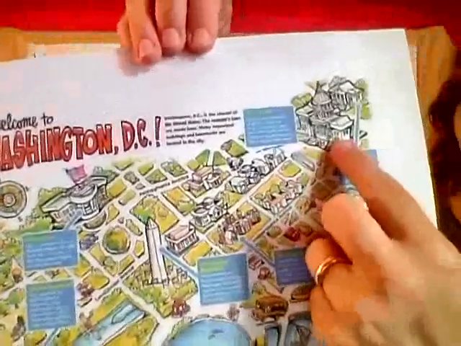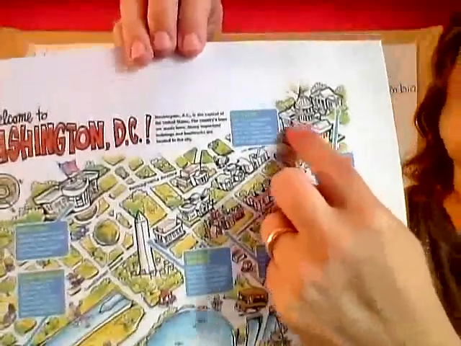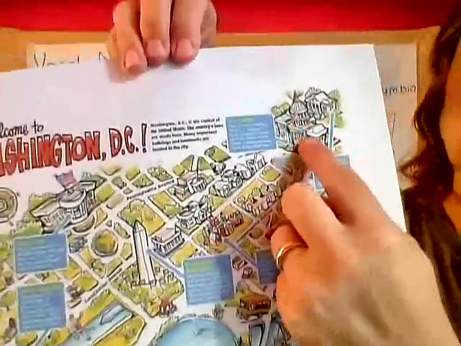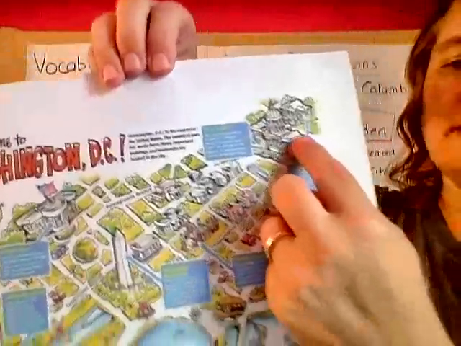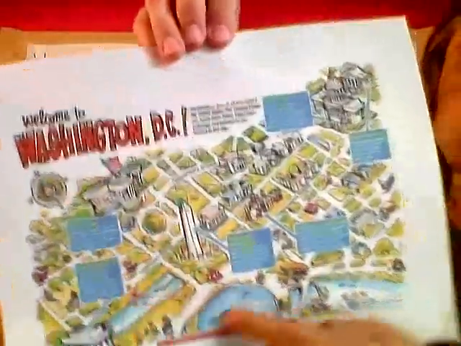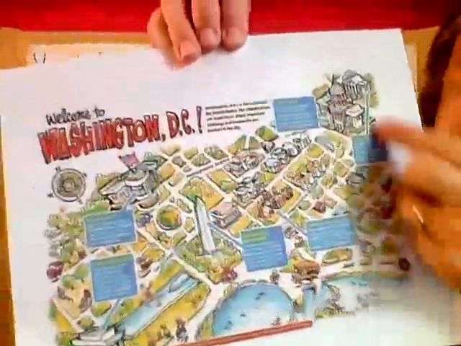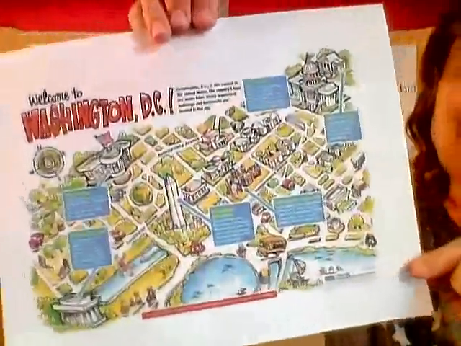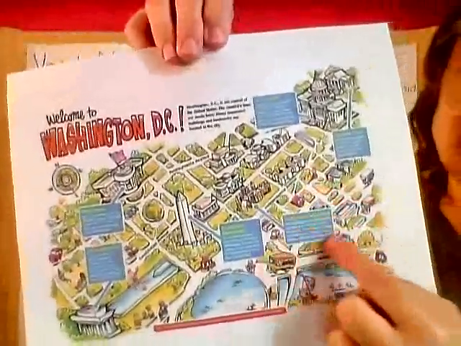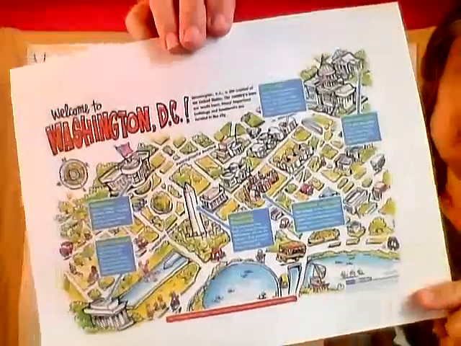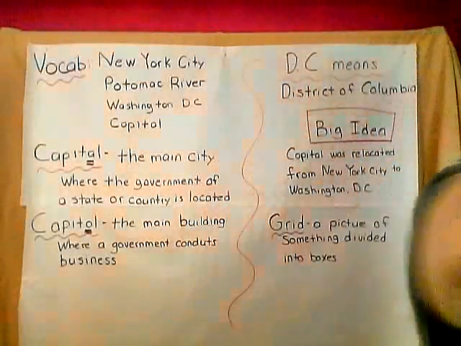There is the Capitol building. Okay, so this is a Capitol building with an O, but this whole paper is the Capitol with an A, the city of Washington, D.C. And you can see he designed the roads in there, and he had areas for all different things to be a part of that. Okay?